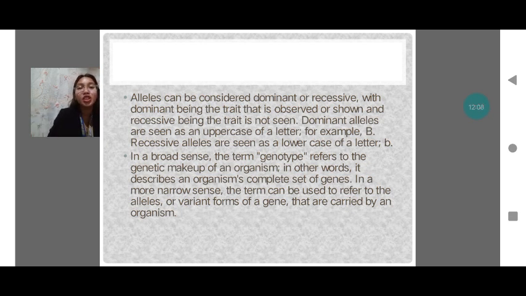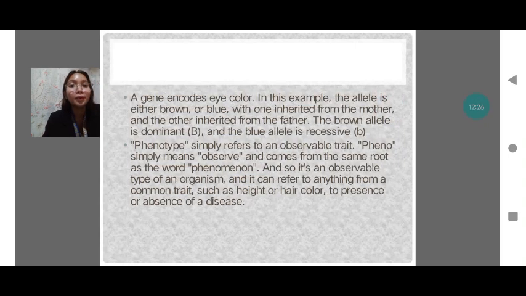Genotype refers to the genetic makeup of an organism. In other words, it describes an organism's complete set of genes. In a more narrow sense, the term can be used to refer to the alleles, or variant forms of a gene, that are carried by the organism. So there are two terms we need to know, genotype and phenotype. So let's see what is genotype and phenotype.